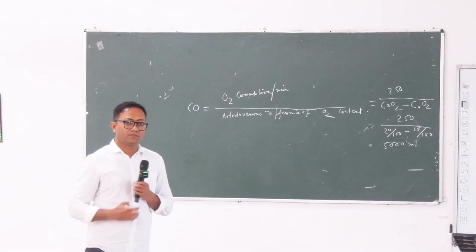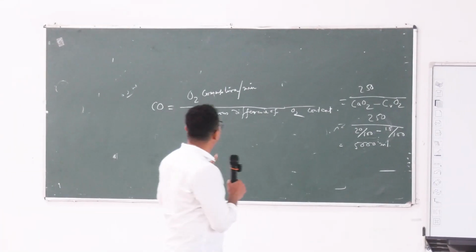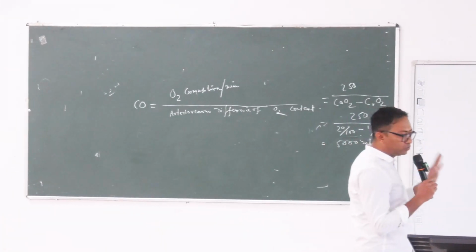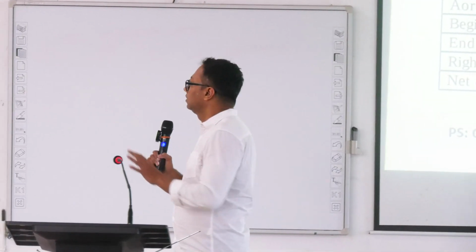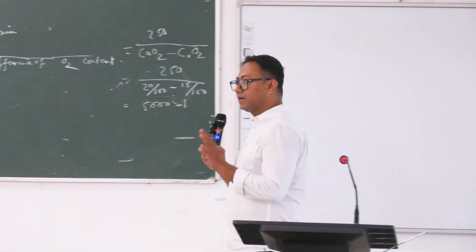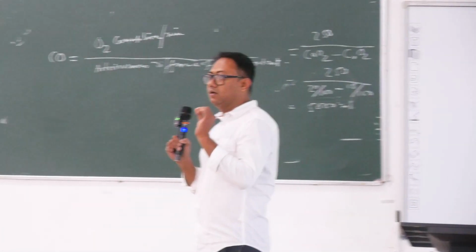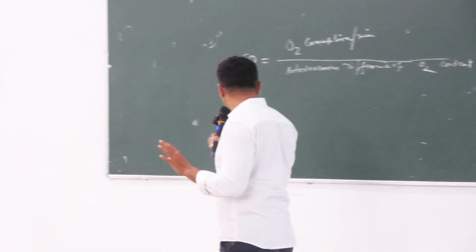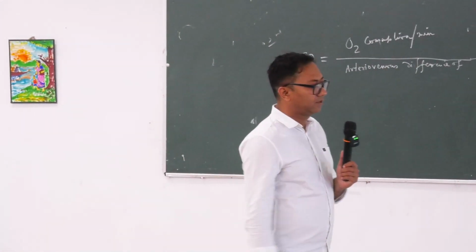Clear? So what is Fick's principle? By Fick's principle we can calculate cardiac output and the formula is oxygen consumption per minute divided by arterial oxygen content minus venous oxygen content. Okay, remember this formula, you will have questions from this formula simply by applying it.